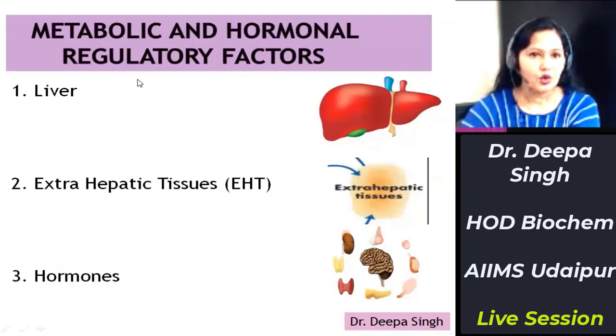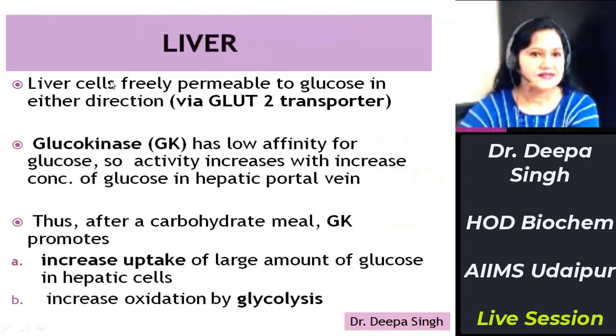Now, the metabolic and hormonal regulatory factors which regulate the blood glucose concentration are the liver, extrahepatic tissues, and hormones. Liver cells are freely permeable to glucose by glucose transporter 2. Glucokinase is the first regulatory enzyme of the glycolytic pathway in the liver and pancreatic islet cells. Since glucokinase has low affinity for glucose, its activity will increase when there is increased concentration of glucose in the hepatic portal vein, and this will be after a carbohydrate meal.